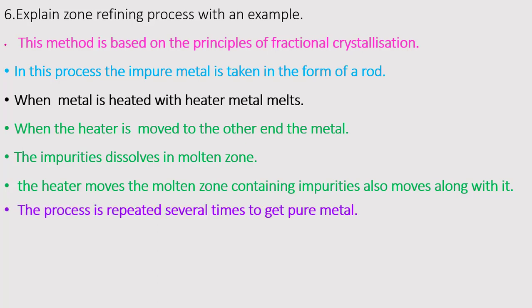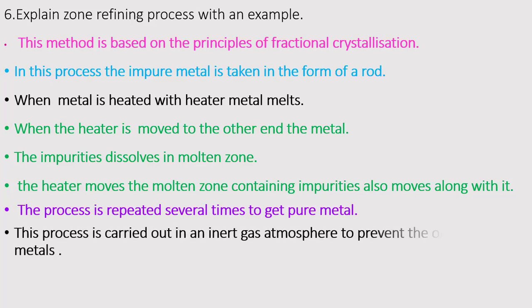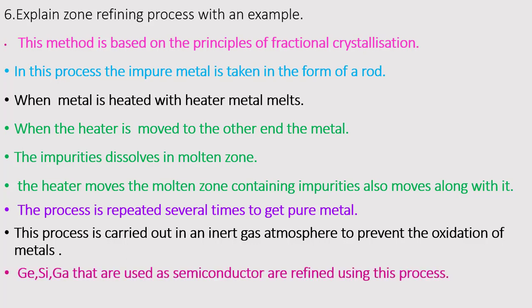The process is repeated several times to get pure metal. This process is carried out in an inert atmosphere to prevent the oxidation of the metal. Ge, Si and gallium that are used as semiconductors are refined by using the zone refining process. This is a very important question, 5 mark question.